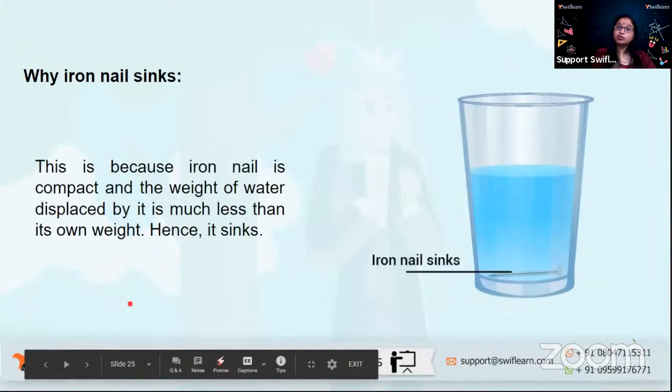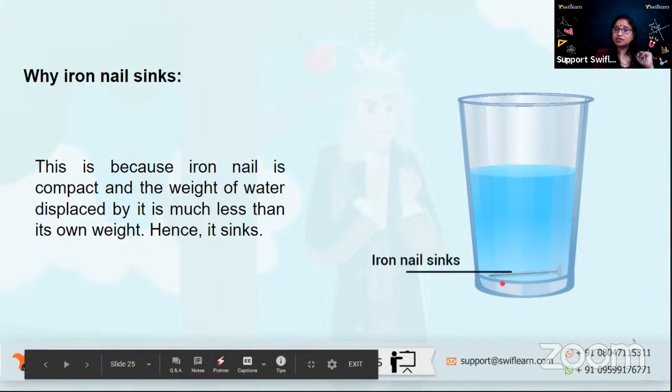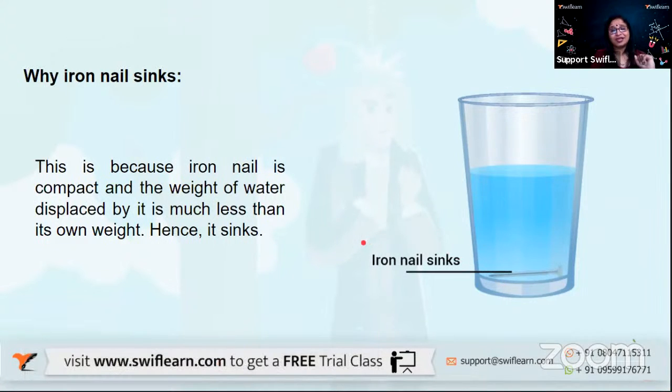Okay. So then a question: if I compare an iron nail with a ship, you can see the great difference in the weight of an iron nail and a ship made of iron, right? If I take an iron nail and put it in a glass of water, it is definitely going to sink. Why is that so? We talked about the ship which is made of iron not sinking.